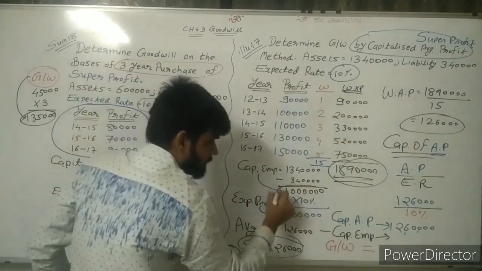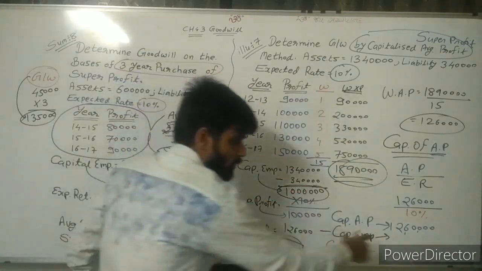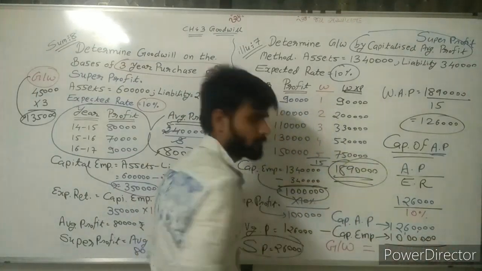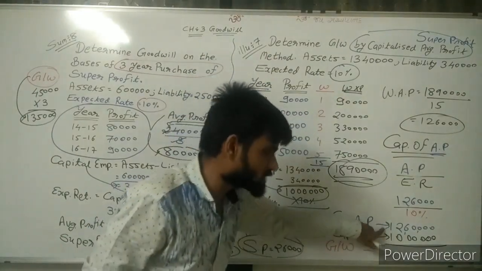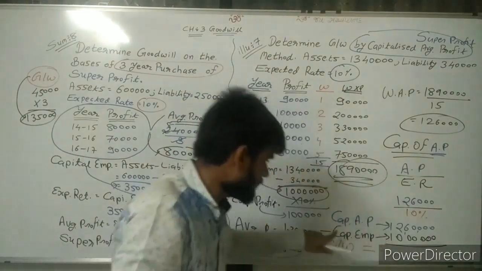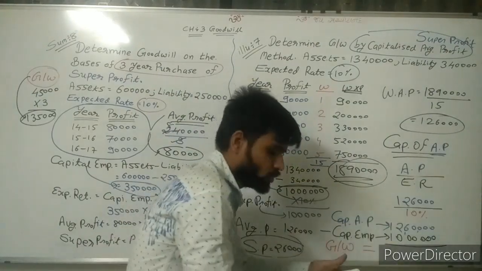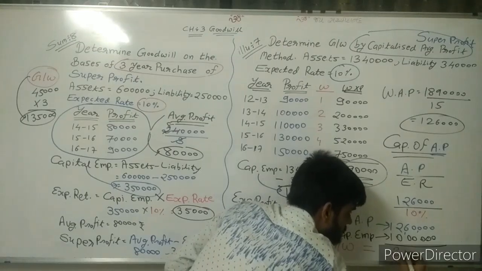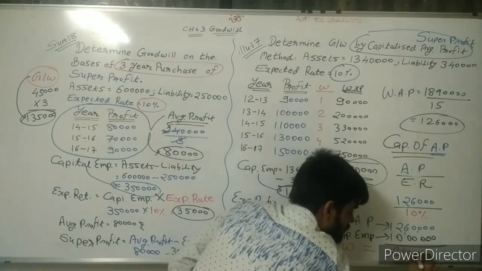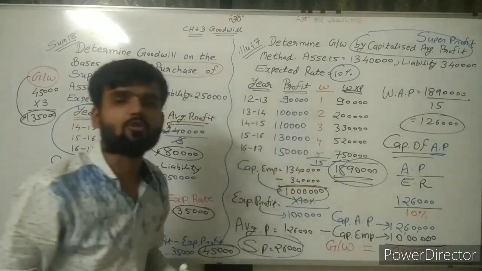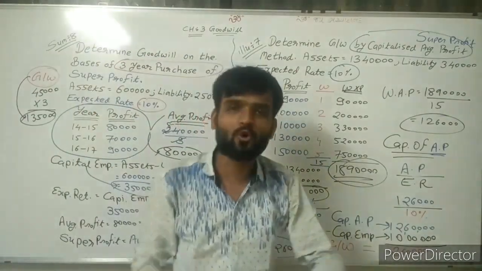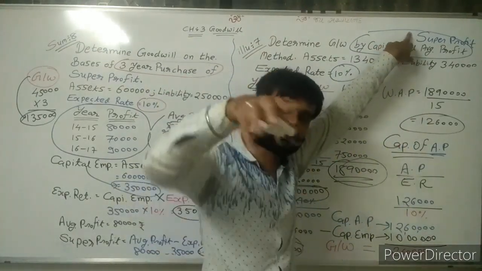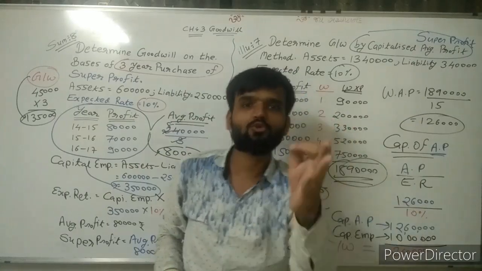So capitalization of average profit is 12,60,000 and my capital employed is 10 lakh rupees. So deduct 10 lakh from this amount. Capitalization of average profit 12,60,000 minus capital employed 10 lakh. You will get the value of goodwill, and that is 2,60,000 rupees. And all of you know, in the first method, capitalization of super profit, at that time also the goodwill value is 2,60,000.